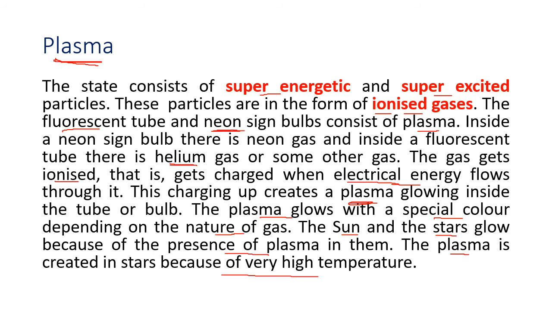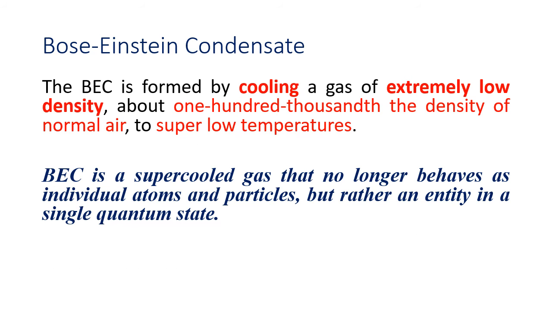So plasma LEDs and plasma TVs work on this principle. Even the neon lights which you see in the shops outside. And the fifth state of matter is something called BEC, Bose-Einstein condensate. Okay? Now why is it called Bose-Einstein? Because of an Indian physicist called Satyendra Nath Bose. In 1920, Satyendra Nath Bose did some calculations on the fifth state of matter.